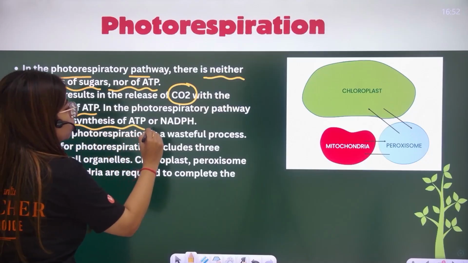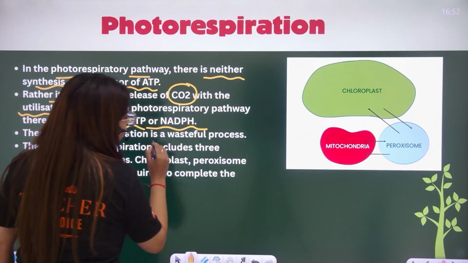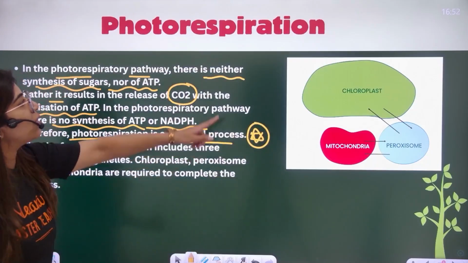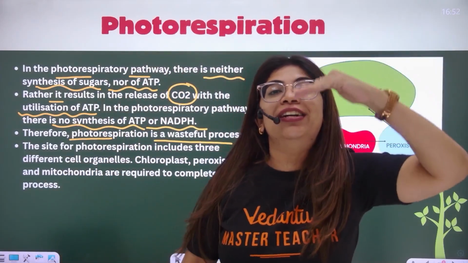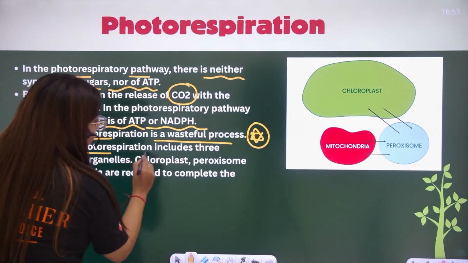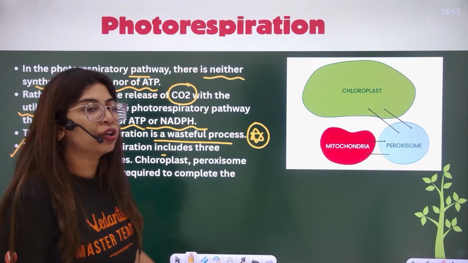No synthesis of ATP, no synthesis of NADPH occurs. Therefore, it is a completely wasteful process. Photorespiration is the one process which is reducing the efficiency of a C3 plant. The site of photorespiration includes these three organelles which are required to complete the process.